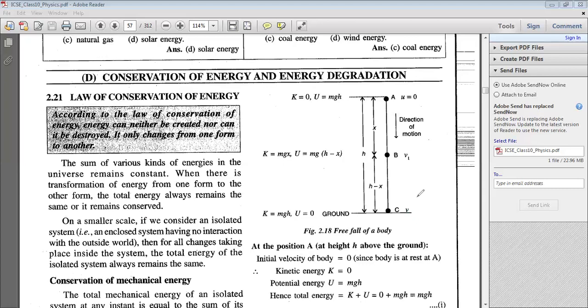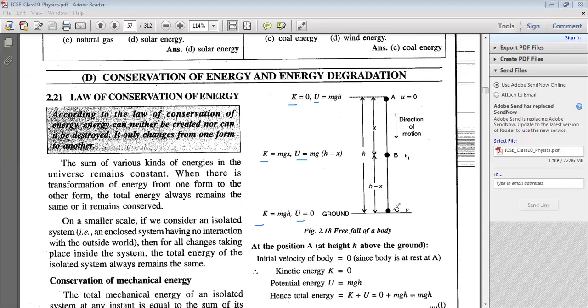Now, we will try to find out what is the kinetic energy and potential energy at each point. At point A, what is the kinetic energy, what is the potential energy, and we will try to find the sum total of the kinetic and the potential energy at every point and check whether the sum of kinetic and potential energy remains constant or not. That is what we are trying to do over here. Same over here and same over here.